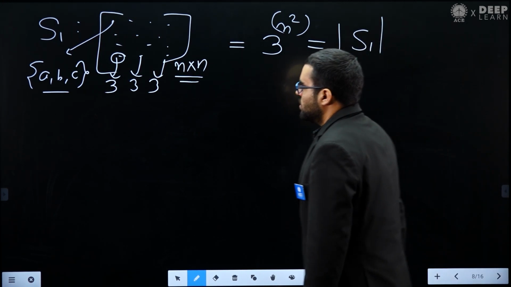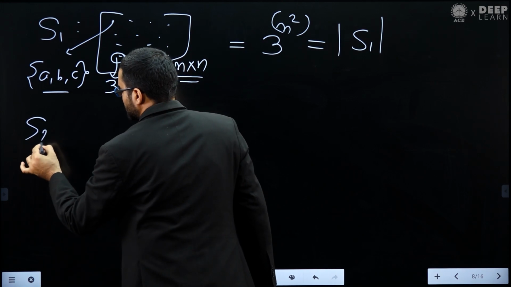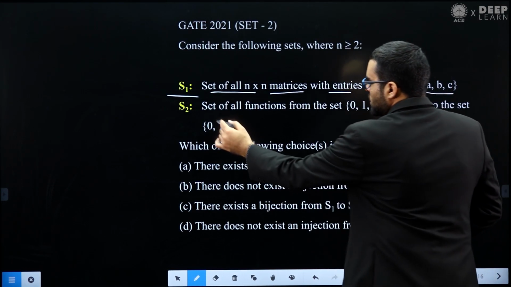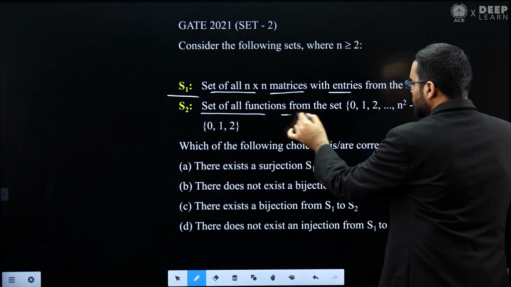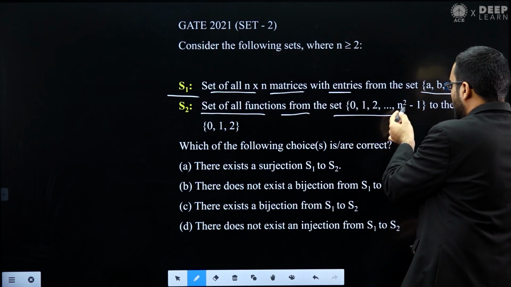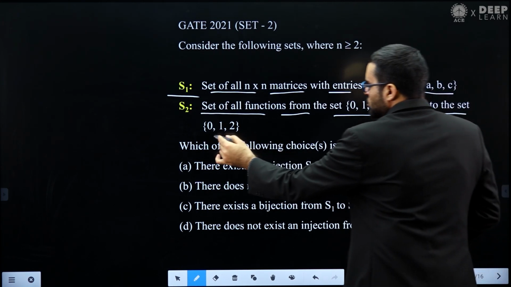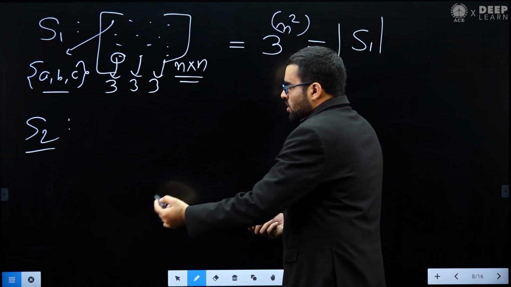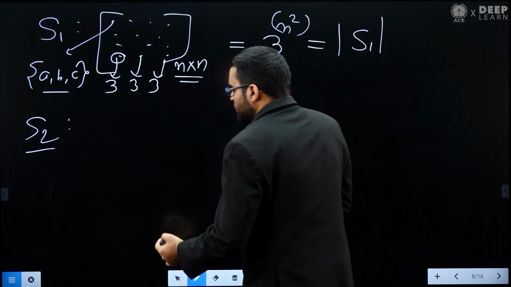Now let's see set S2. Set S2 is the set of all functions from the set {0, 1, ..., n square minus 1} to the set {0, 1, 2}. Before we see this, let me tell you one point.